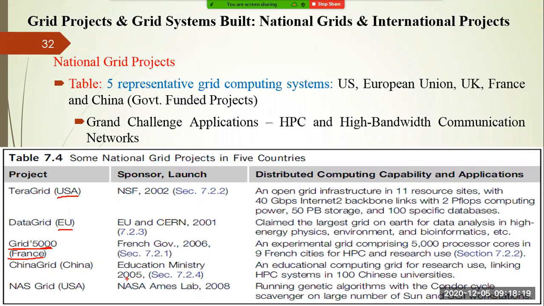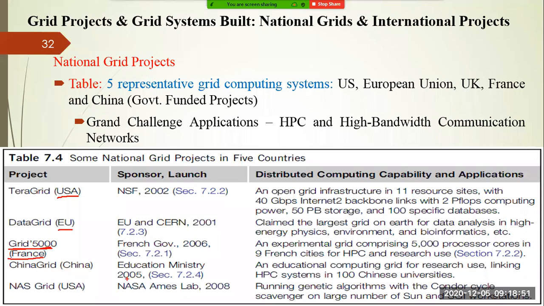Like that, each and every country is running some national grid projects in order to solve important problems. These problems are not only related to scientific and engineering applications, but also to sharing and exchanging messages, where the number of resources or users is very large, right?